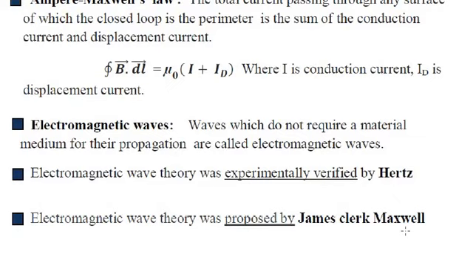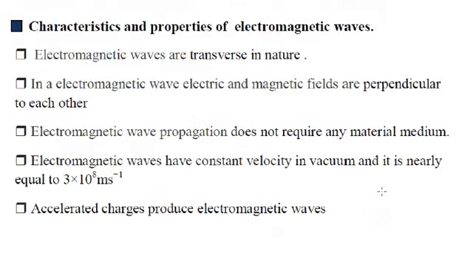But only by the theoretical prediction we cannot prove the existence of electromagnetic waves, so an experiment was needed. The experimental proof was given by Heinrich Rudolf Hertz. That experiment we call the Hertz experiment for electromagnetic waves. Yes, we have studied that in detail in the last class.